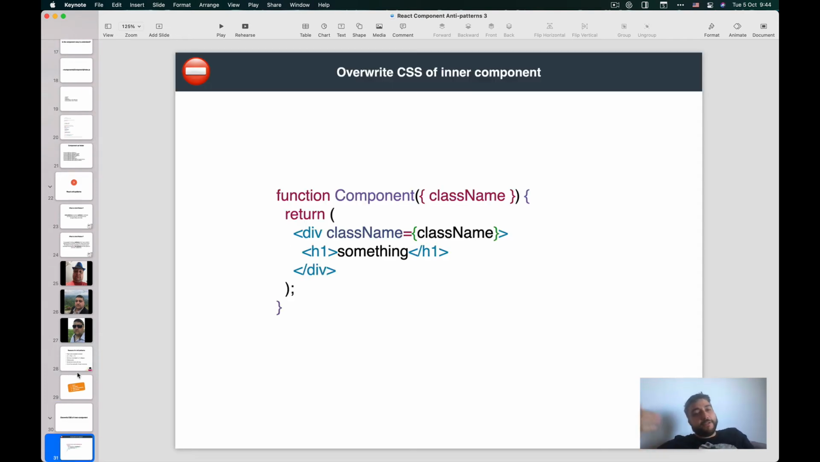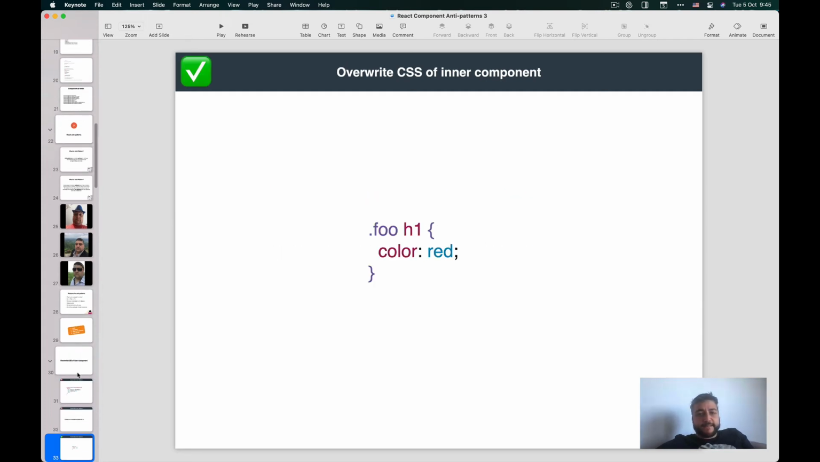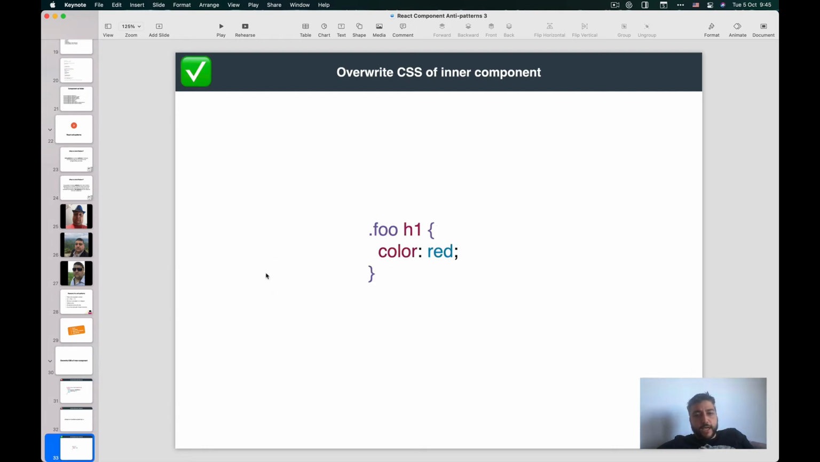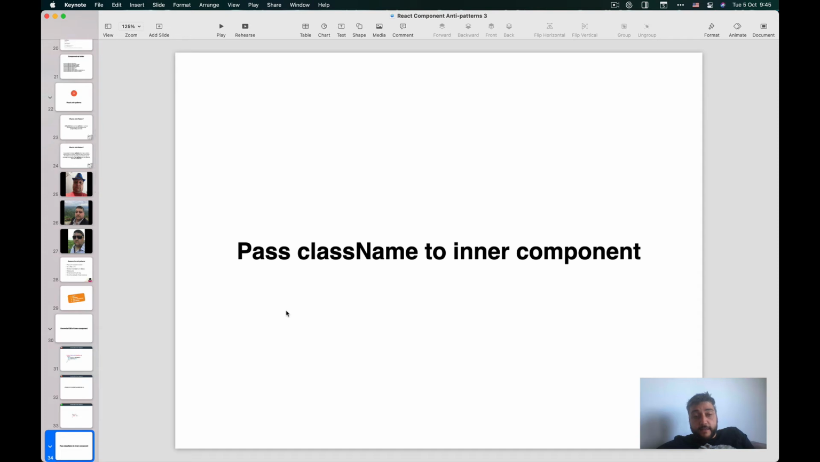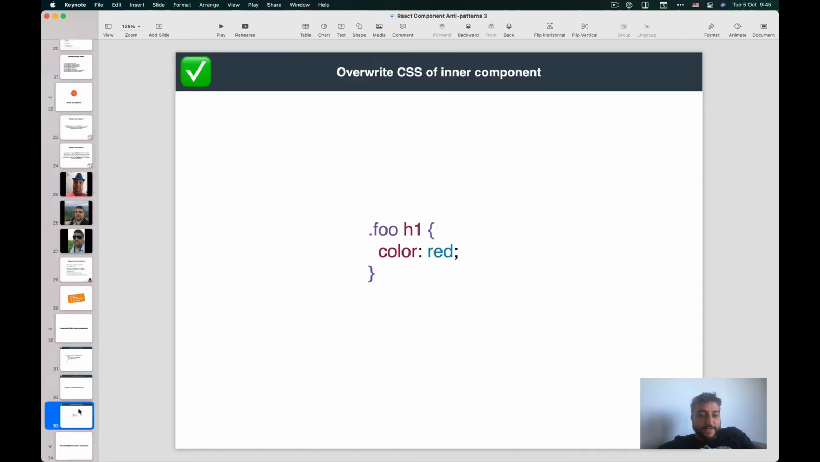So let's say we have this component which is rendering an H1, and it accepts a class name as a prop, so we can style the div, and we pass the style. In this style we say, okay, in my style just get to the H1 and color it red. And I have a small typo here. This is not a good pattern.